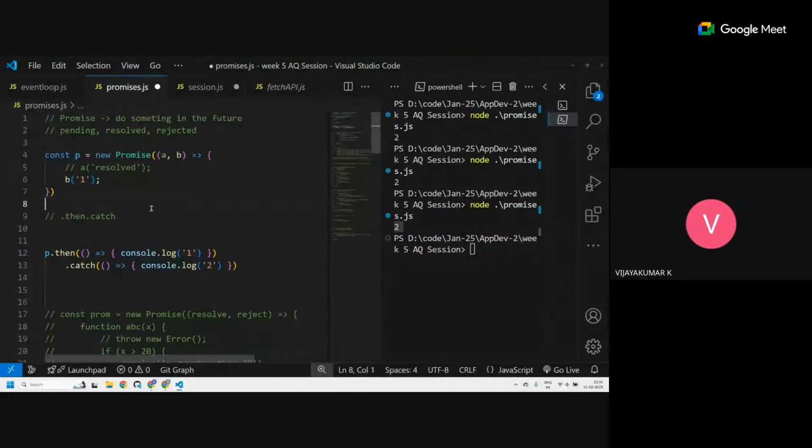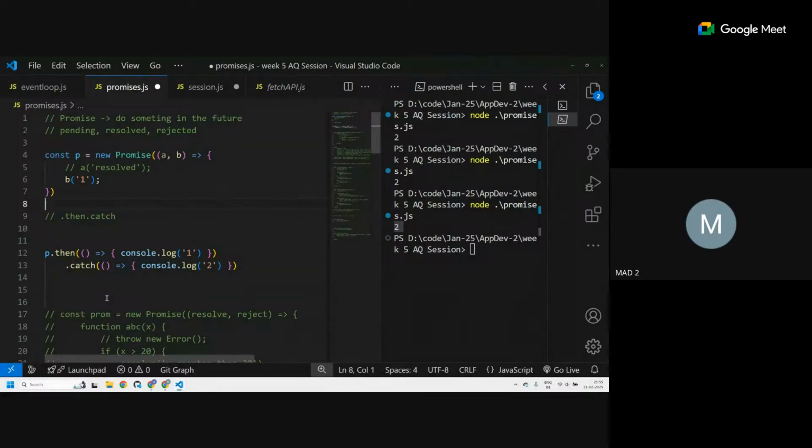A equal to A within bracket 1 and B within bracket 2 will resolve this problem, instead of writing B dot then within bracket, then arrow. See, we have to learn how promises work. I understood, sir. Just how it is useful in other programs. This is useful because promises are asynchronous. So whatever happens here, dot then and dot catch can be used in order to resolve some asynchronous tasks.